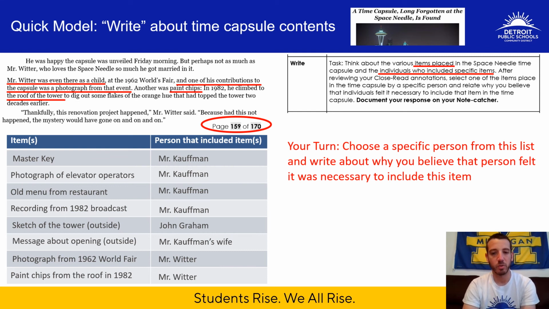Obviously, Mr. Kaufman and Mr. Witter included more items, or at least more items we knew about, and we know a little bit more about their motivation because we learned more about them as characters. You know, John Graham and Mr. Kaufman's wife were only mentioned briefly, but you can choose any of these people and any of these items. If you feel like you have a firm understanding as to why any of these people would put these items in there, your job is to now continue and actually complete the writing section where you respond and talk about why you believe that specific person put that item in the time capsule.